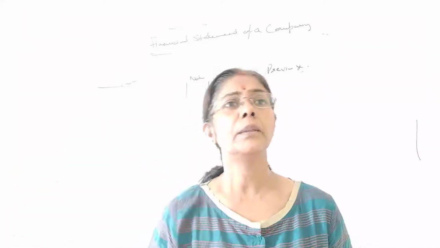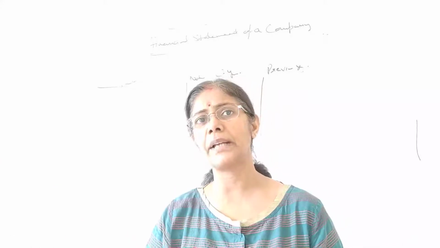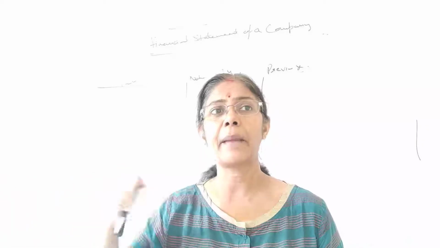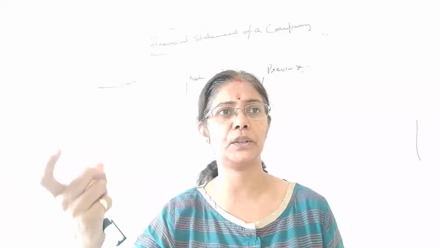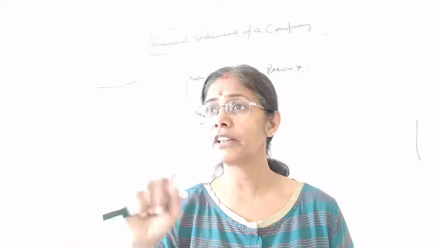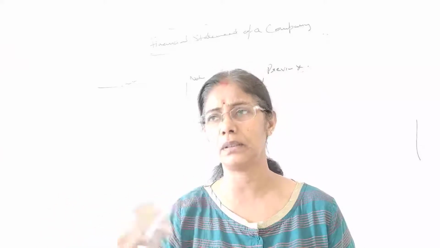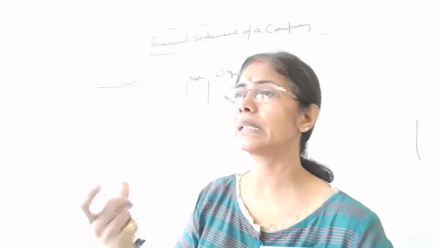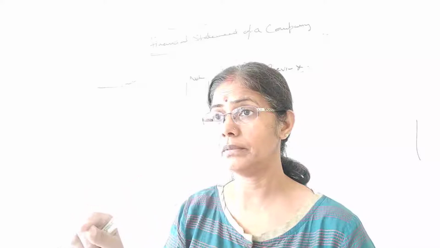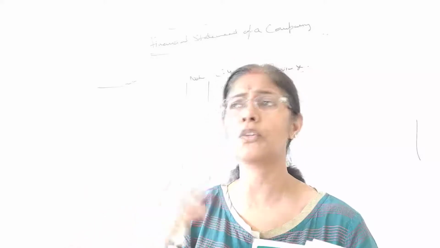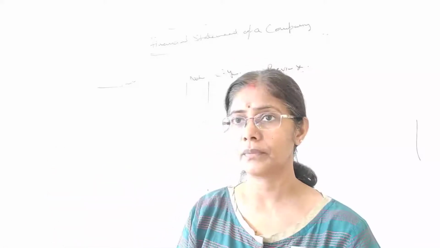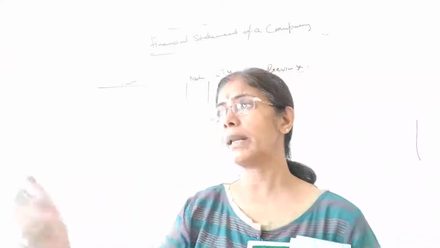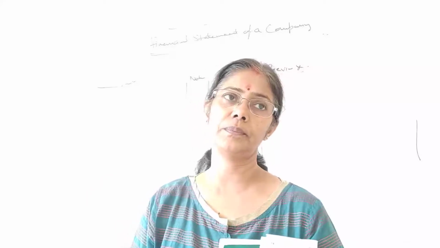Now the third main heading is non-current liability. If you remember the liability side of the balance sheet in 11th standard, what were the main things? There was capital, then liabilities. Liabilities were generally of 2 types. What were they? Fixed liability and current liability. We used to call them like this, isn't it? Fixed liability is for a long period of time. Not fixed liability, long term liability. Liability is never fixed. I have used the wrong word. So long term liability and short term liability.